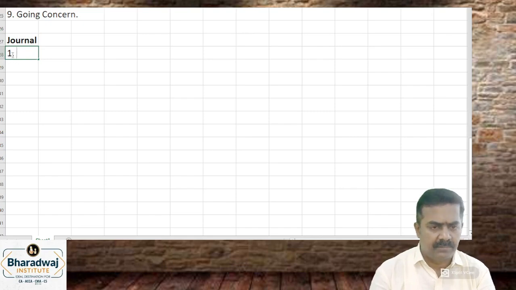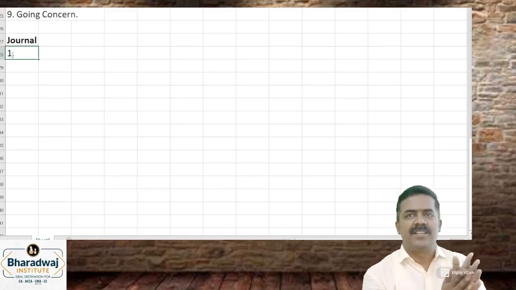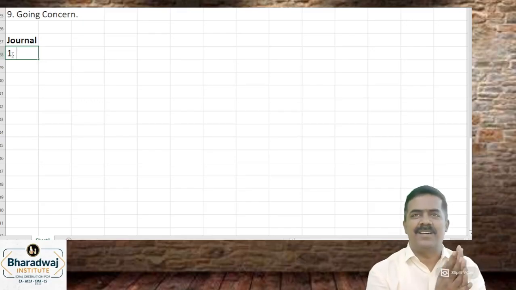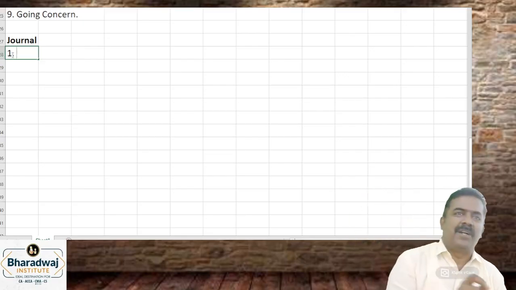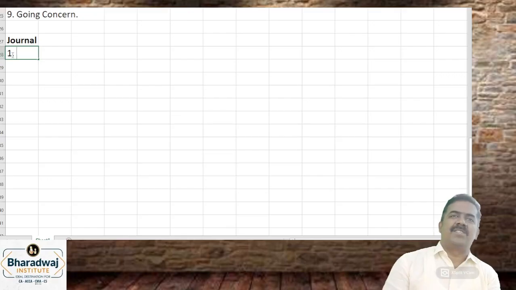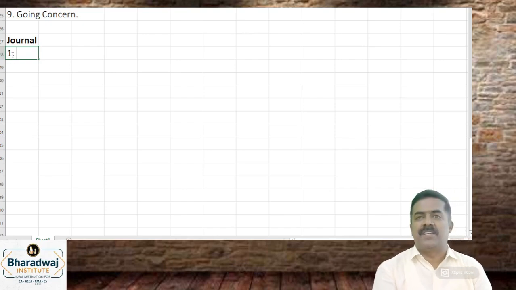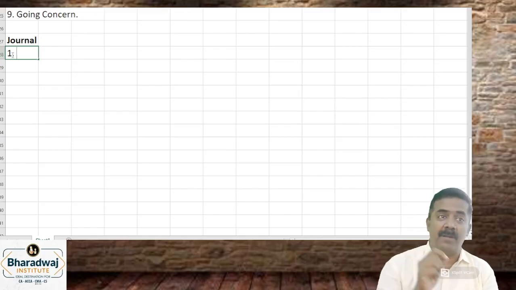Shall we? I'm not going to give you normal journal entries. Salary paid: salary account debited to cash. Salary paid by check: salary account debited to bank account. Proprietor brought in capital: cash debited to capital account. Very basic entries, you know. Cash purchases: purchase account debited to cash. Advertisement expenses paid: advertisement to cash. Marketing expenses paid: marketing to cash. Printing and stationery paid: printing and stationery to cash. Basic entries, you can pass it. Plant and machinery purchased: plant and machinery account debited to bank.